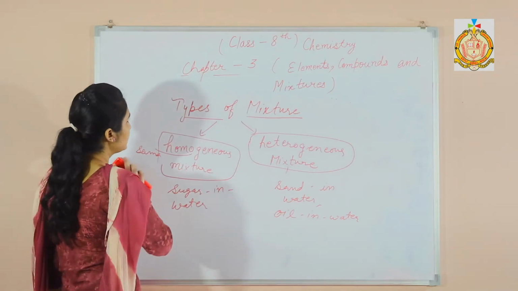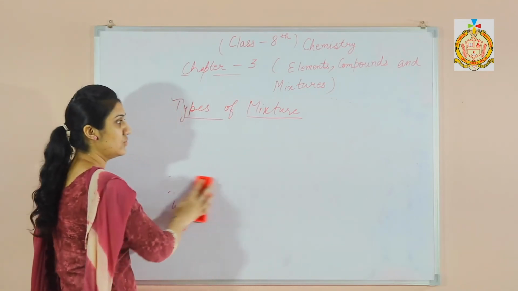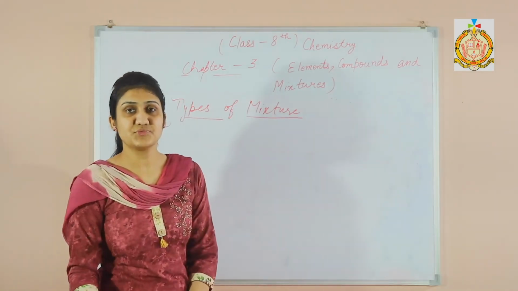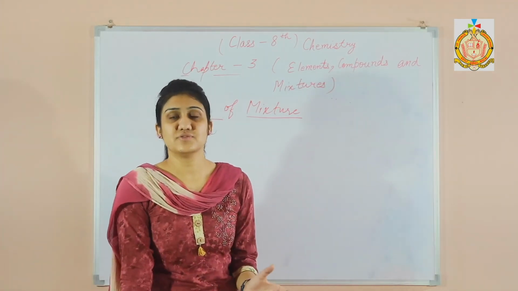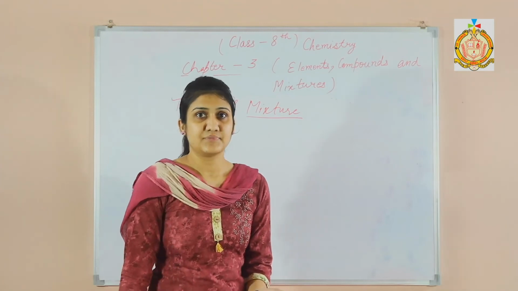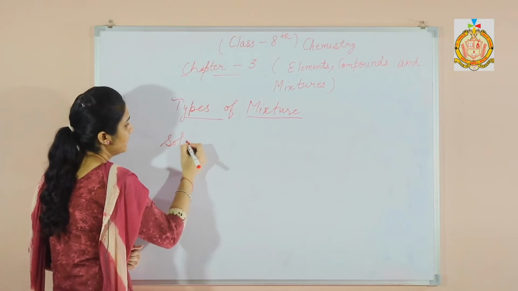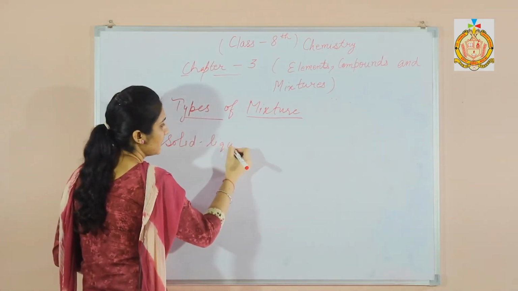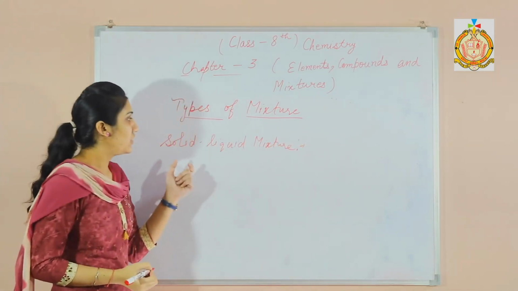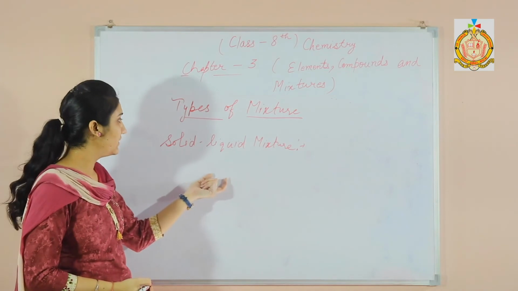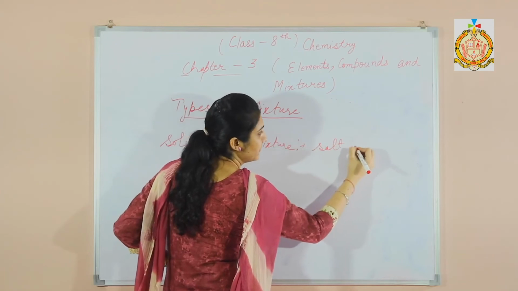There are some other types of mixtures like solid mixtures which contain two or more solids, liquid mixtures which contain two or more liquids, or gaseous mixtures which contain two or more gases. And other types of mixture are solid liquid mixture. Solid liquid mixture, for example, contains solid and liquid. You can take the example salt in water.